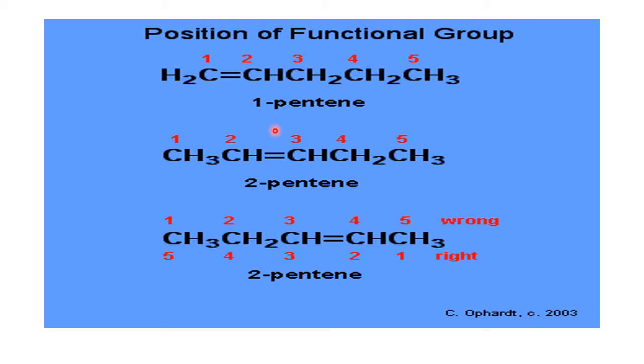Now this is also pentene only, but the double bond started on the second carbon atom. So it is 2 pentene or pent 2 ene. 1 2 3 4 5, 1 2 3 4 5. This is wrong. Why? The double bond should get the least number. So you have to number from right to left in one case, and left to right in the other; both are the same.